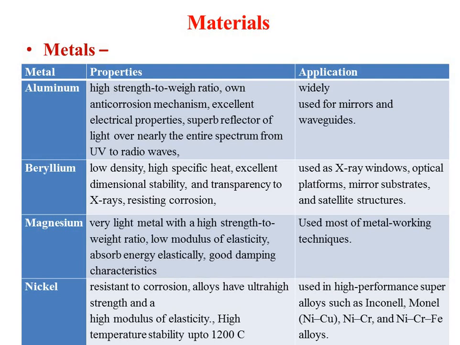So aluminum is widely used for mirrors and waveguides. Beryllium is widely used in X-ray windows and optical platforms, mirrors and satellite structures. Magnesium is generally used in most of the metal working techniques. Nickel is generally used for high temperature super alloys, where you want to have a super alloy, in that case nickel is preferred.